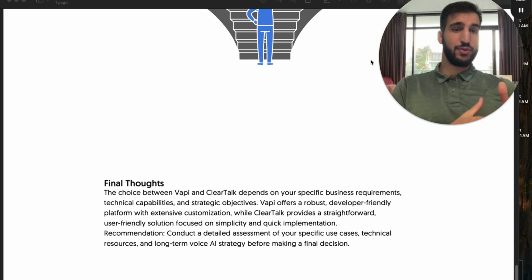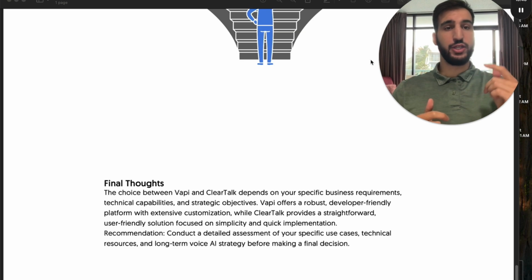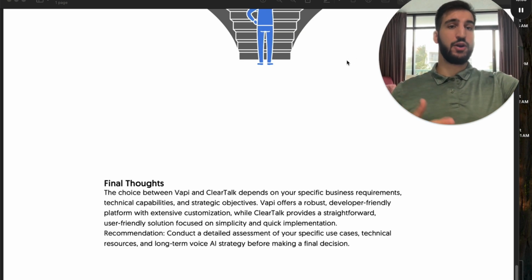If they need something simple, they just want it to book and answer frequently asked questions, simple like that, then ClearTalk is where you're going to want to be. Integrate with Go High Level, and you can have it up literally in a couple of hours. So it really depends on the goals. Both of them are viable options, just like every single other company out there.